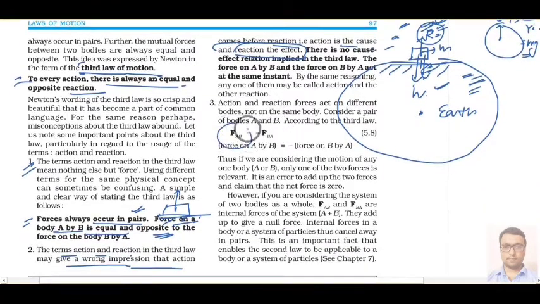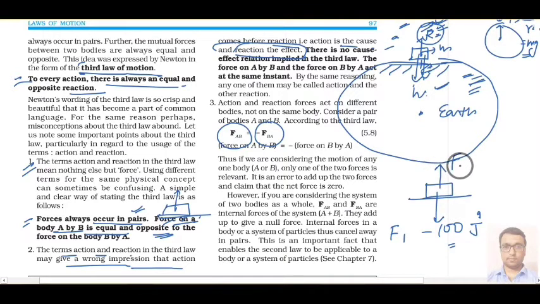In vector form we can write FAB equal to minus FBA. Suppose if this object is applying 100 Newton force in downward direction, so we will write it minus 100 j. Suppose this is first force F1, and other force or reaction force you can say that is F2, that is also 100 Newton in magnitude, but this 100 Newton is towards plus j.